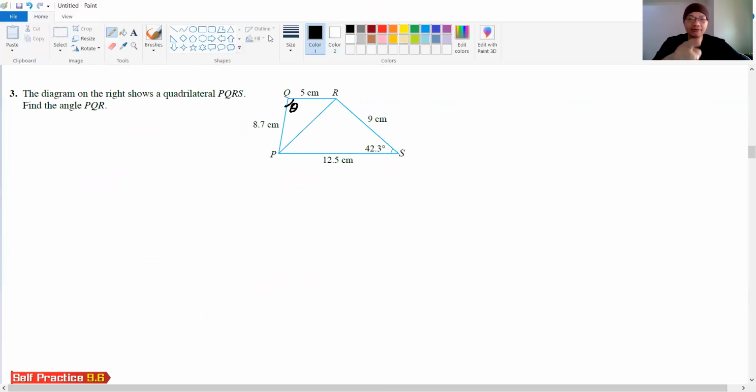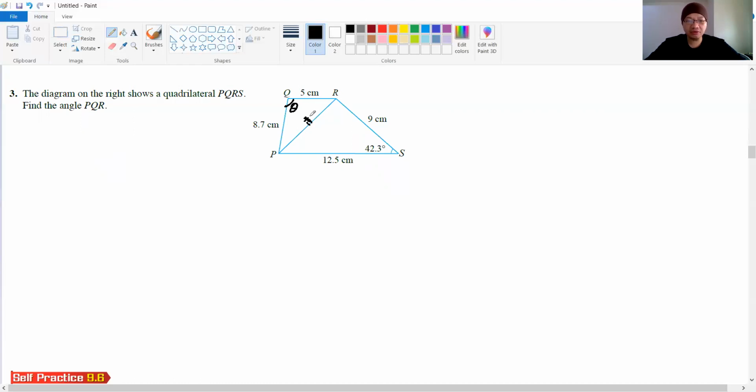To find this theta, you see this theta is in between 5 and 8.7, right? So you must determine the length of PR first. I'm labeling the PR as X here. How do you find this X?